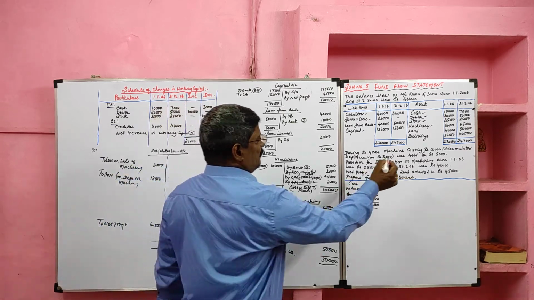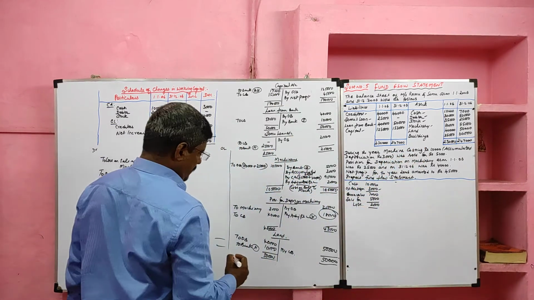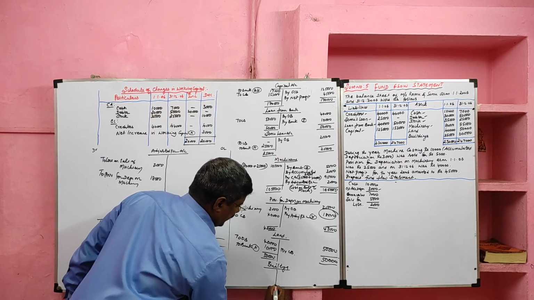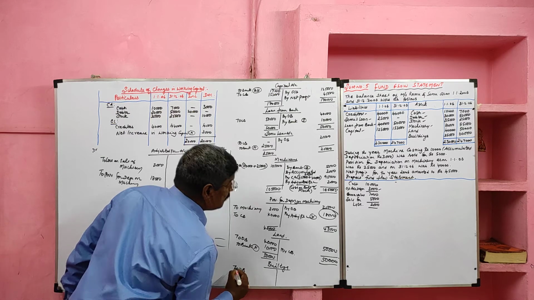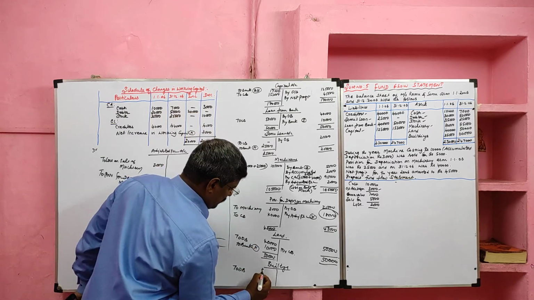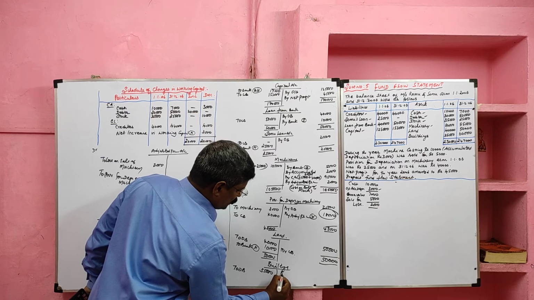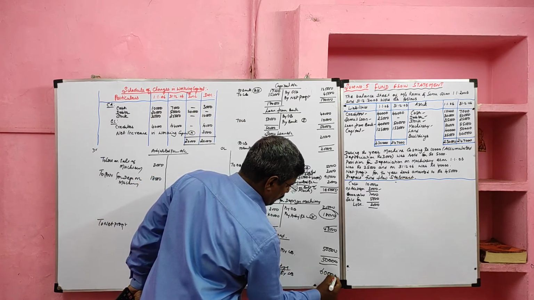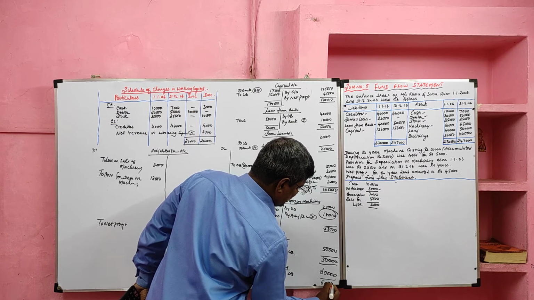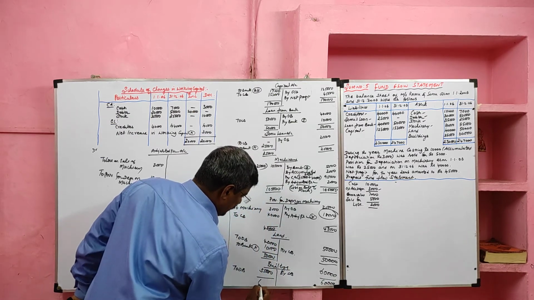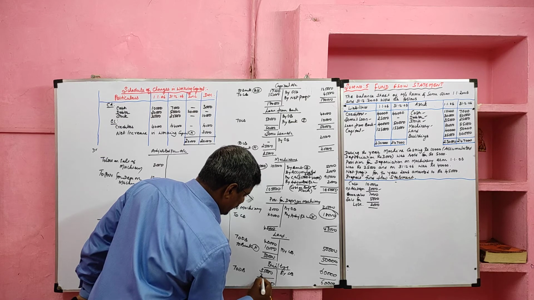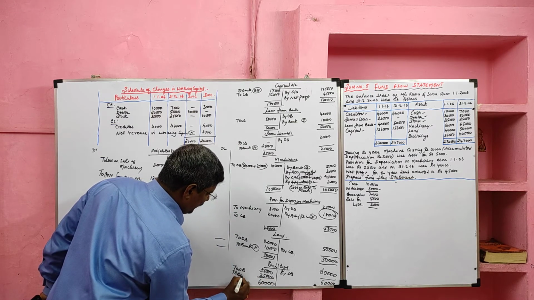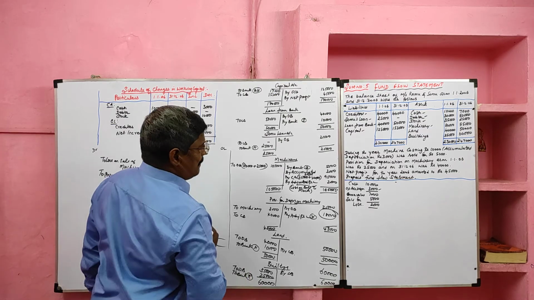Then at last we have to prepare ledger account for buildings. It is an asset, opening balance debited, opening balance 35,000, closing balance 60,000. So 60,000 increased. So the balancing figure appeared in the debit side. Balancing figure 25,000. We can record as to bank, that we consider as purchase of building.